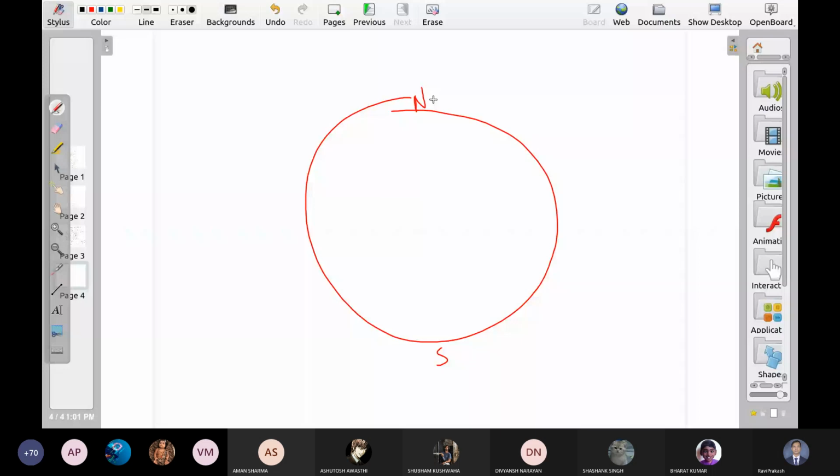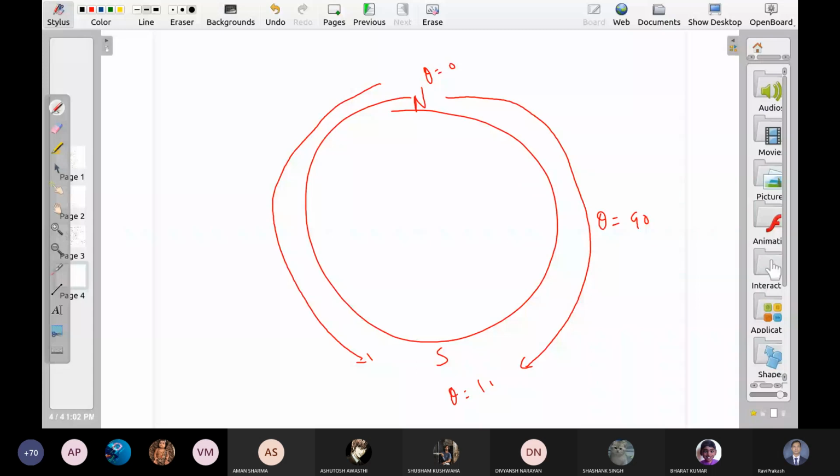Theta is 0 here. Near the equator, theta is 90 degrees. When you go to South Pole, theta is 180 degrees. You can go from north to south through India, let us say India is here. You can go from north to south from US also. Here also theta is 90. Theta यहाँ पे भी 90 ही है.